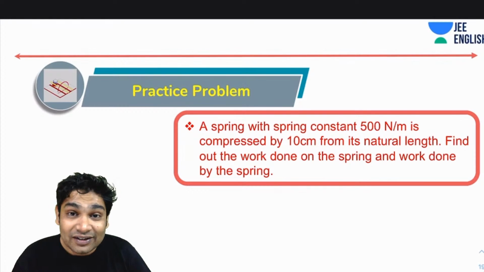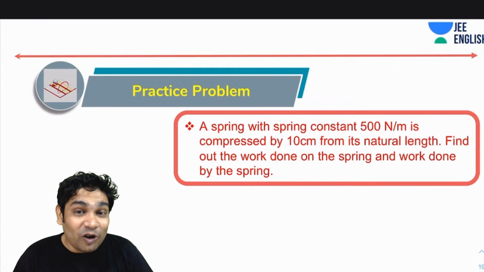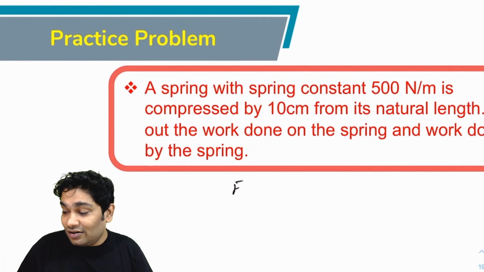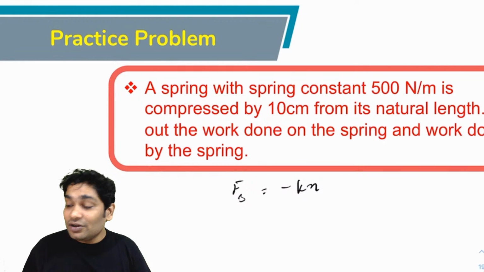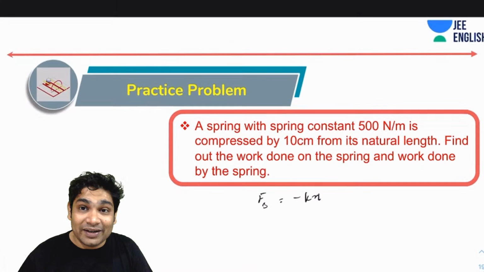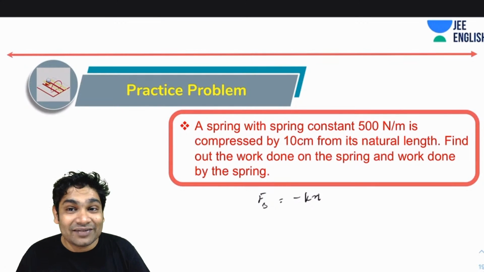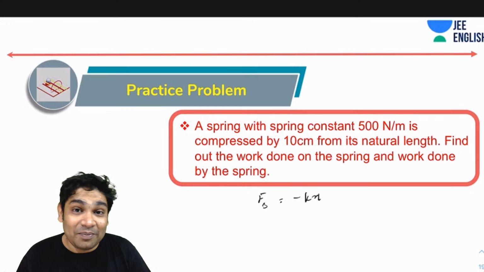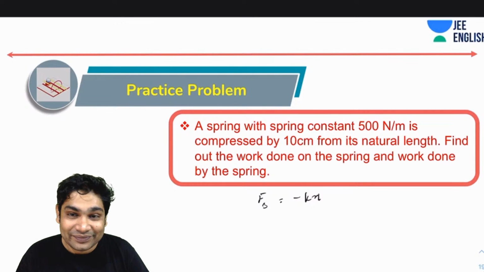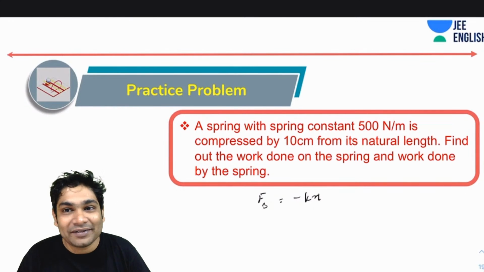Okay, so here you have a problem involving a variable force. You know the force of spring is minus kx, right? Fs is minus kx. So you're supposed to find out if a spring with spring constant 500 Newton per meter is compressed by 10 centimeters from its natural length, what will be the work done on the spring and work done by the spring? Half kx square you must be applying, right?